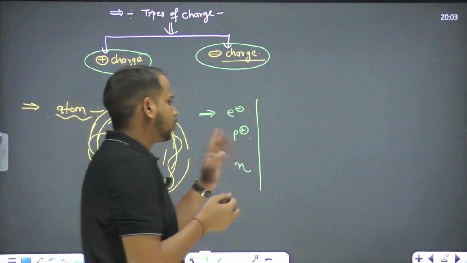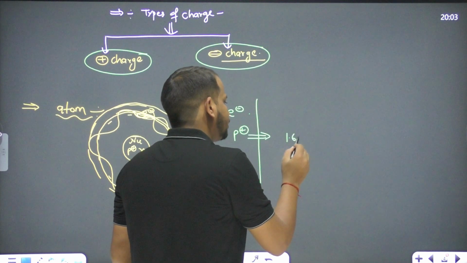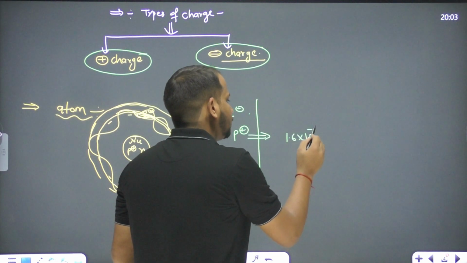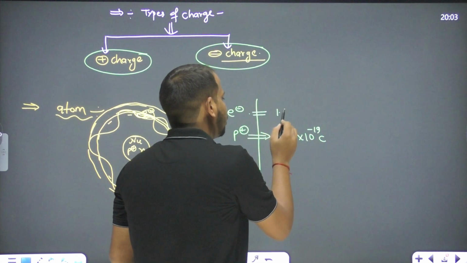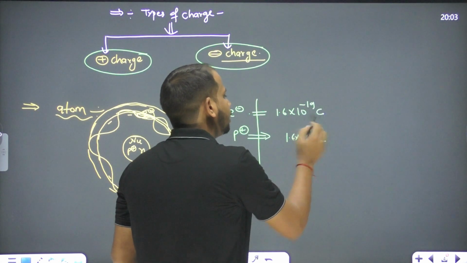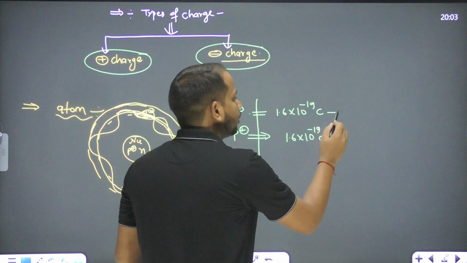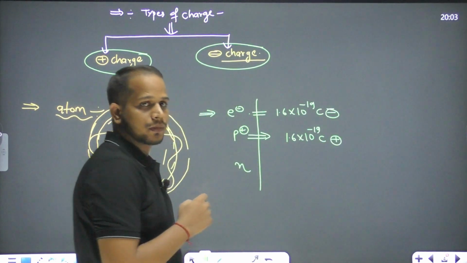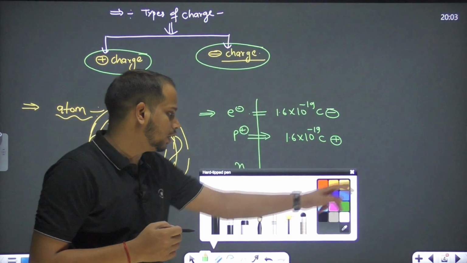What is the charge on a proton? The charge on a proton is 1.6 × 10^-19 coulomb, and the charge on an electron is also 1.6 × 10^-19 coulomb. Okay, but on the proton it's positive and on the electron it's negative. What is the meaning of 1.6 × 10^-19 coulomb?